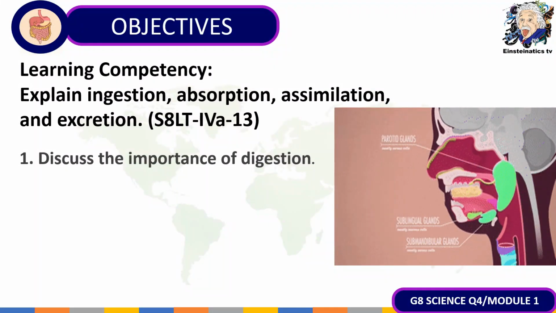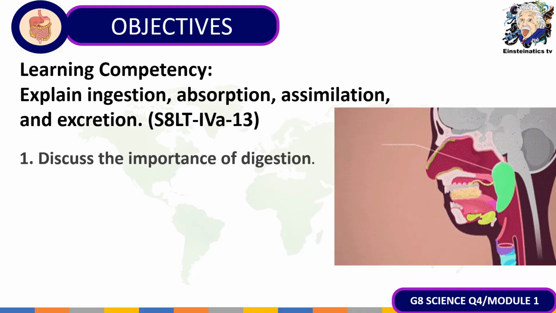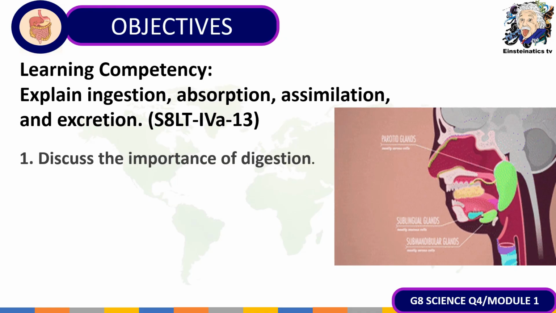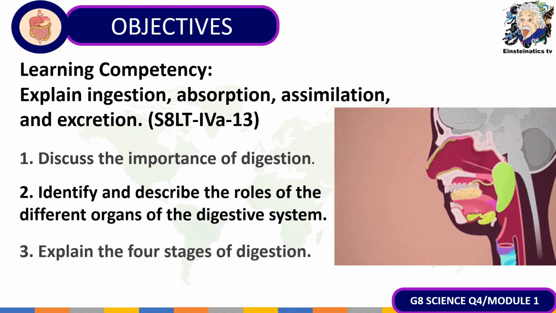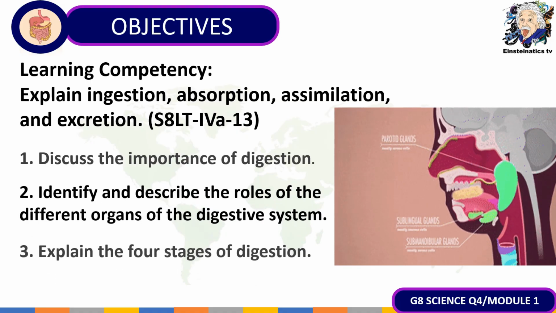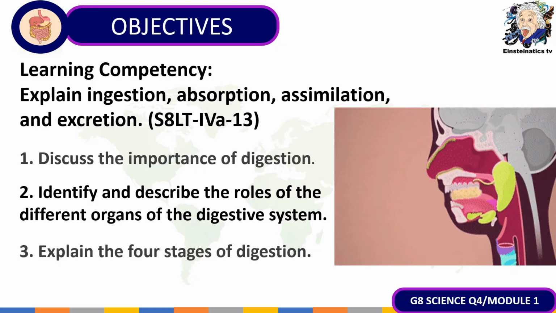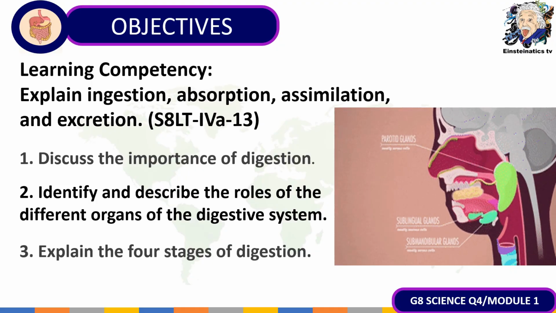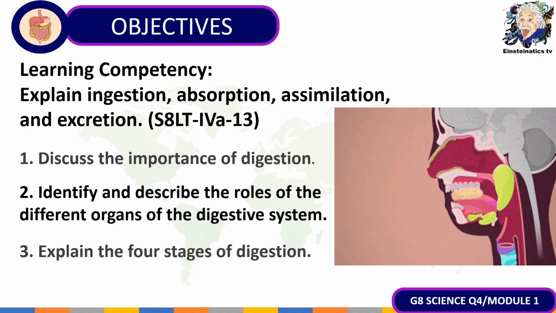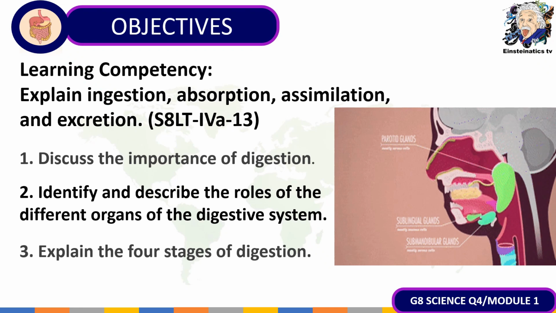So here are our learning objectives for today's topic. We are going to try to explain ingestion, absorption, assimilation, and excretion. Specifically, ito yung ating mga objectives for today's lesson. Una, we are going to try to discuss the importance of digestion. Bakit nga ba mahalaga yung digestion? We are going to try to identify and describe ano yung mga roles of the different organs involved in the digestive system. And last is, we are going to try to explain yung apat na stages of digestion.